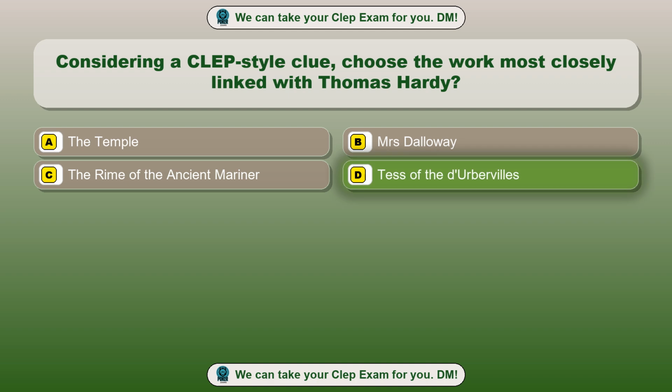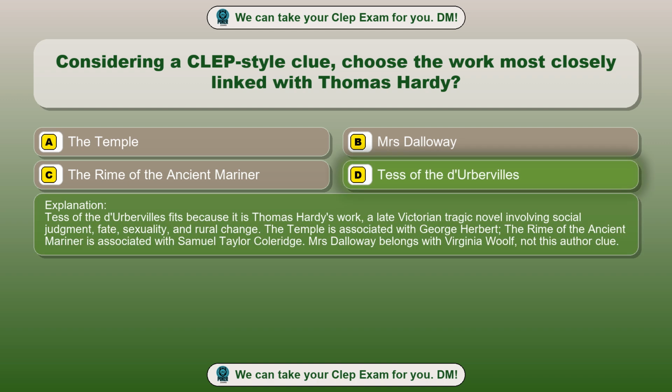Tess of the D'Urbervilles. Tess of the D'Urbervilles fits because it is Thomas Hardy's work, a late Victorian tragic novel involving social judgment, fate, sexuality, and rural change. The Temple is associated with George Herbert. The Rime of the Ancient Mariner is associated with Samuel Taylor Coleridge. Mrs. Dalloway belongs with Virginia Woolf, not this author clue.